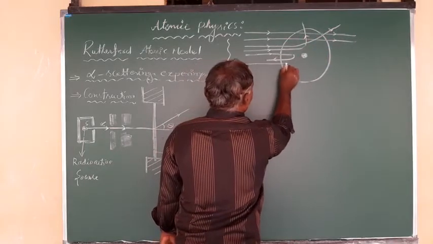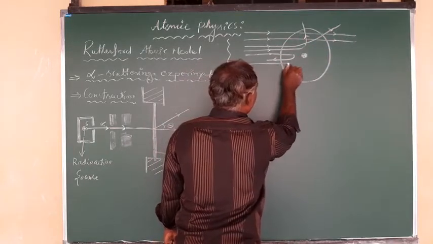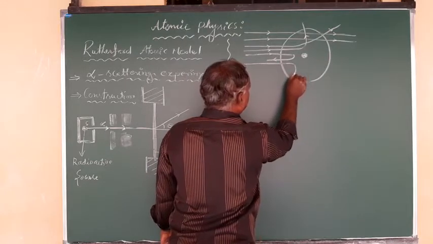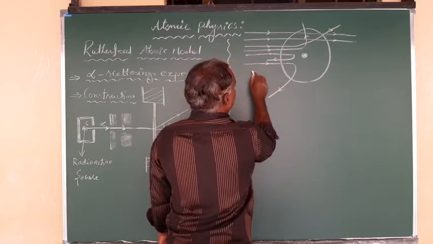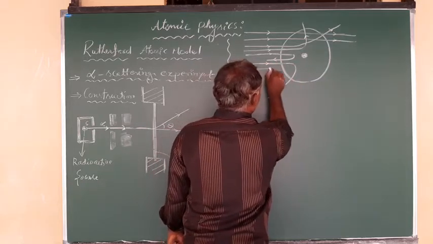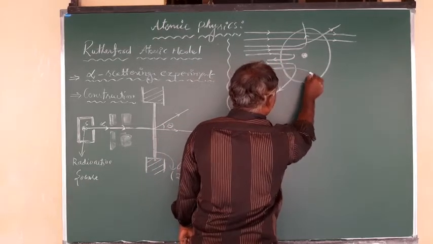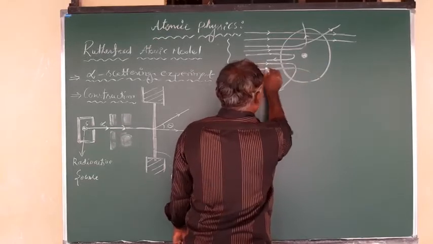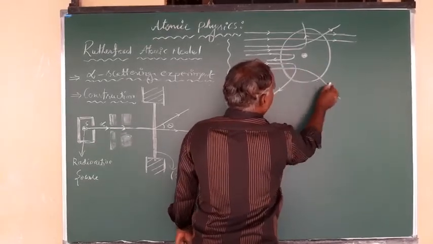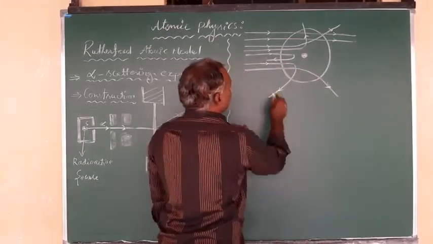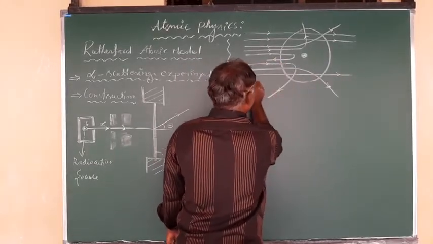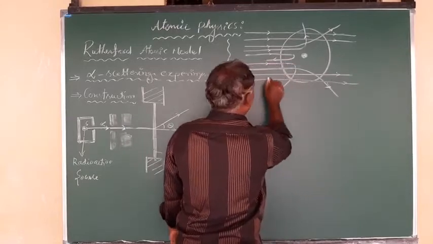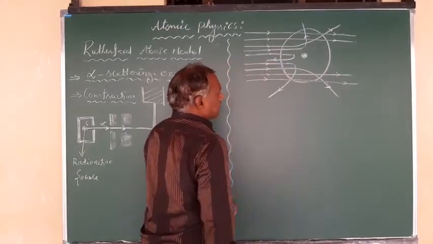Next, here is another alpha particle. It moves like this, and here is one more, which changes direction. And here is another one, and one more of these alpha particles.